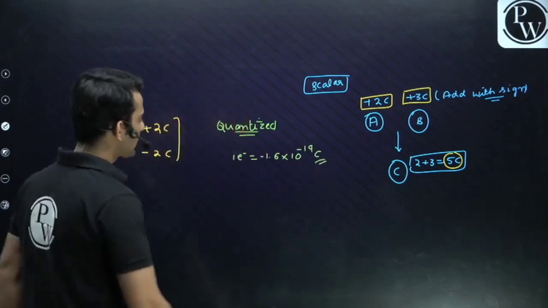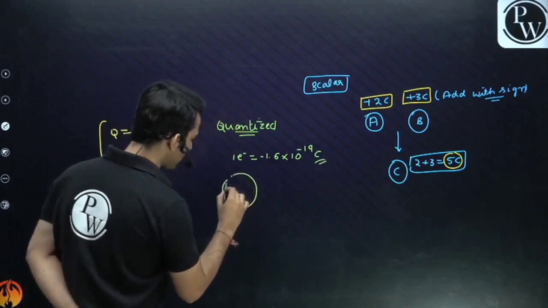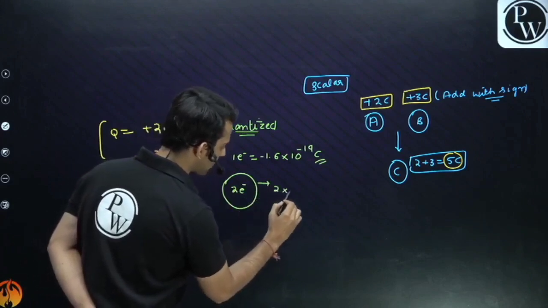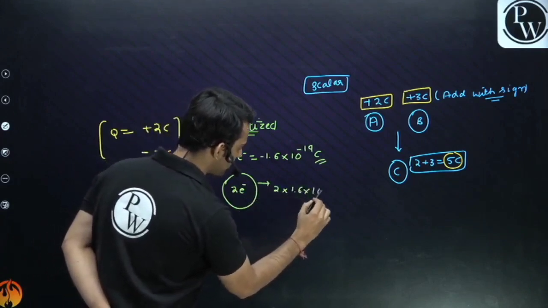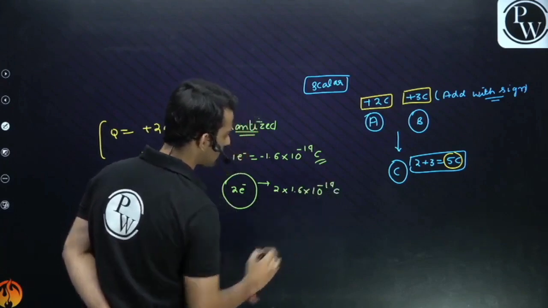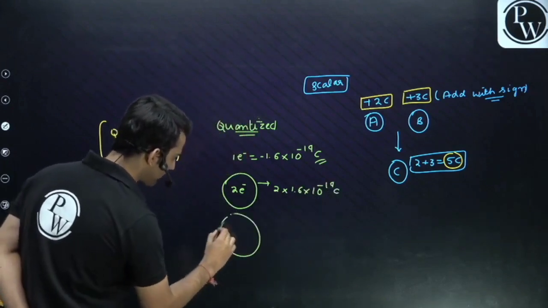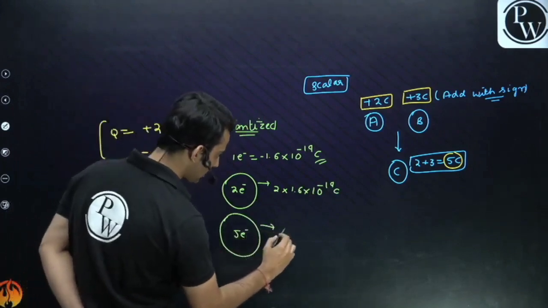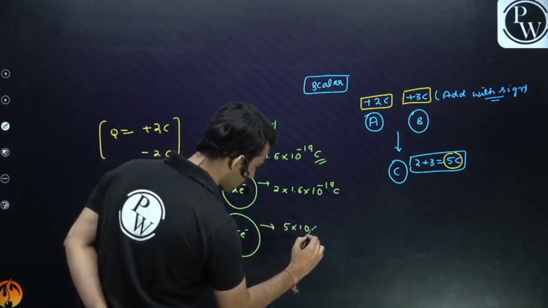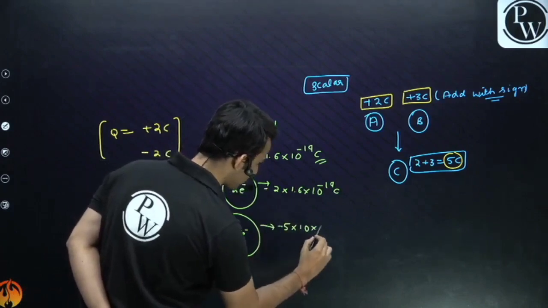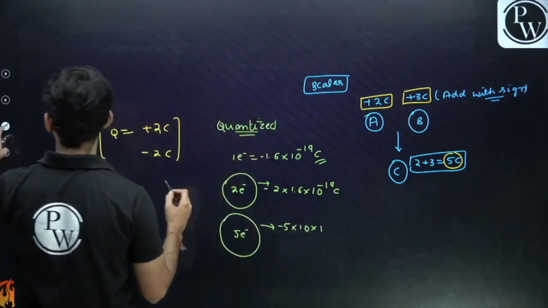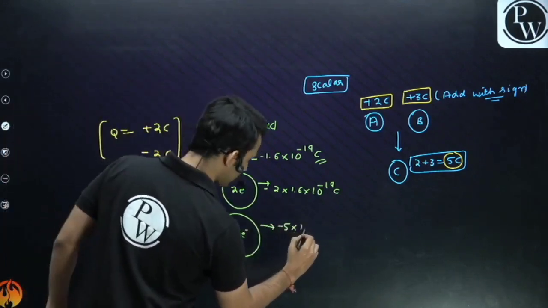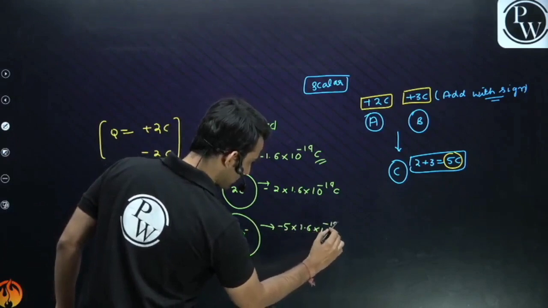So guys, if a certain body is having 2 extra electrons, that body will be having how much charge? 2 into 1.6 into 10 raised to the power minus 19 coulomb. If a body is having 5 extra electrons, how much negative charge will it have? 5 into 1.6 into 10 raised to the power minus 19 coulomb.